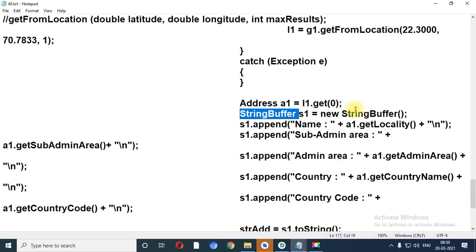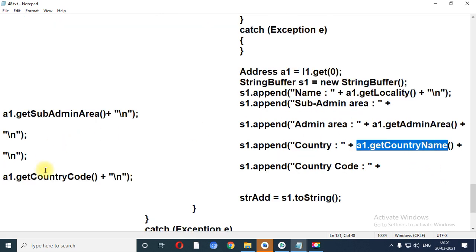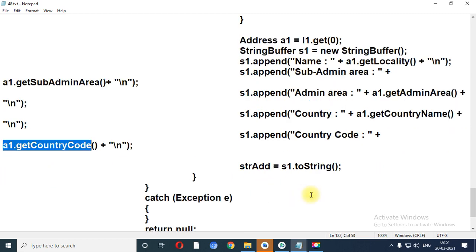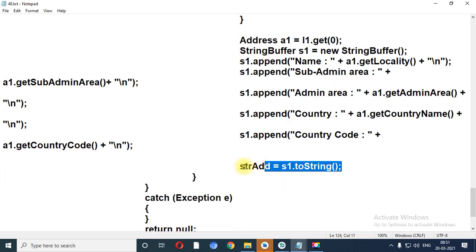Now StringBuffer gives you the facility to append a string. If you want to concatenate strings, at that time you can use the StringBuffer class and s1.append, so it will append in s1. So first you will get the name, then a1.getLocality, a1.getAdminArea, a1.getCountryName, a1.getCountryCode, and at last that string is given to strAddress.